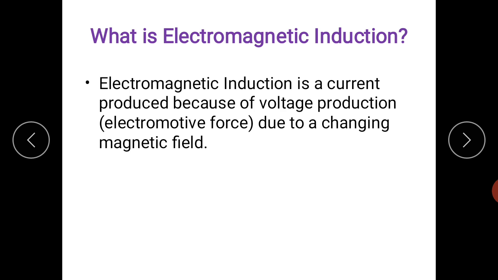Electromagnetic induction is a current produced because of the voltage production, that is called electromotive force, due to a changing magnetic field. Here the important words are changing magnetic field. So the changing magnetic field is responsible for the production of voltage. Keep in mind what is meant by electromagnetic induction: due to the change in magnetic field, voltage is produced, that is called electromotive force. This is the basic, generalized definition we can say.